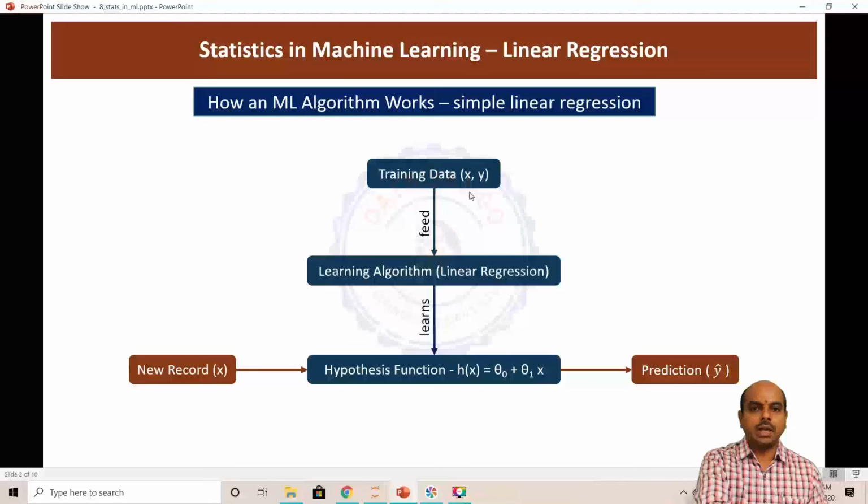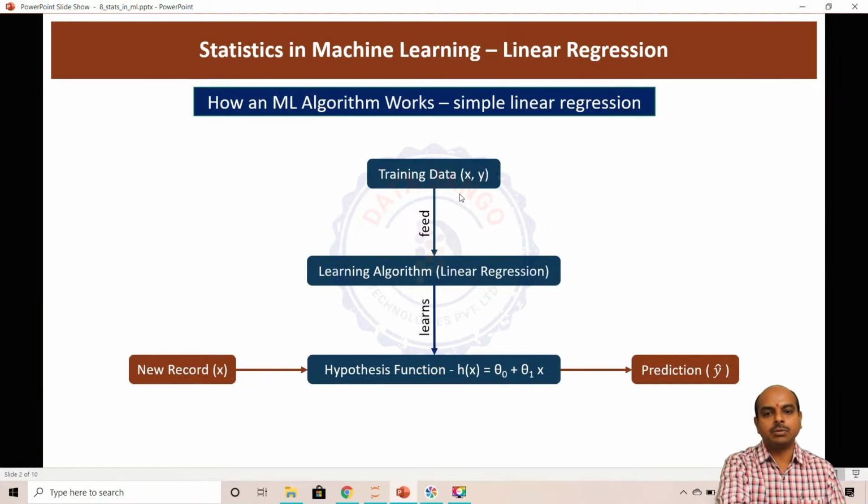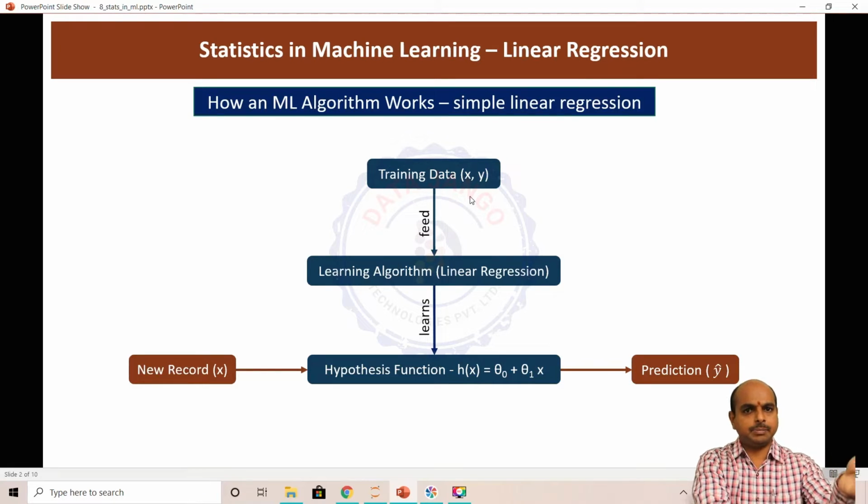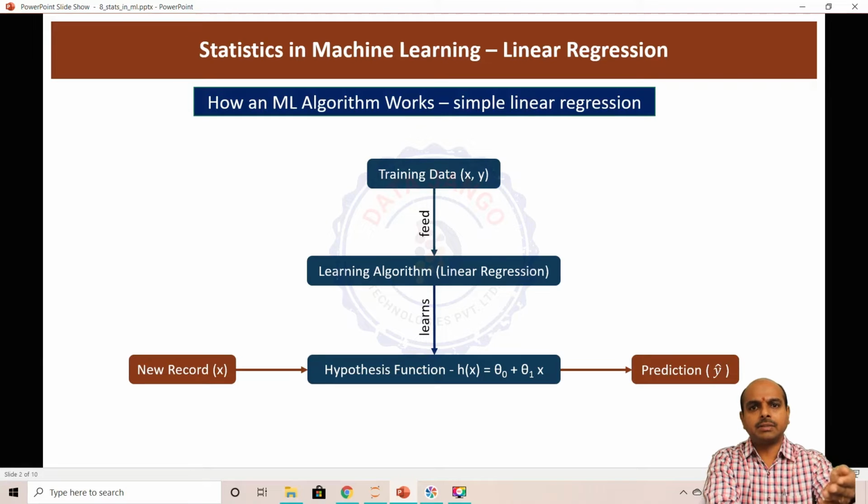So this flowchart is explaining how exactly a machine learning algorithm works at a high level. When you pass training data, in this example experience and lines of code are the input variables, the x's, right? And the salary is the output variable, the y.